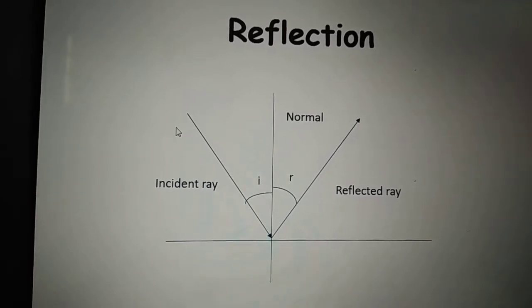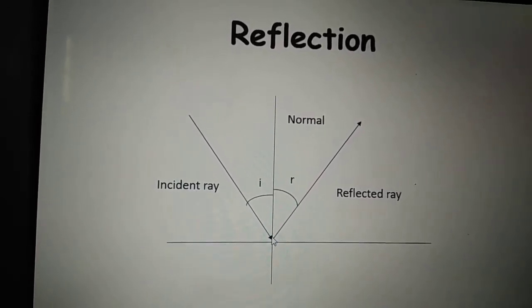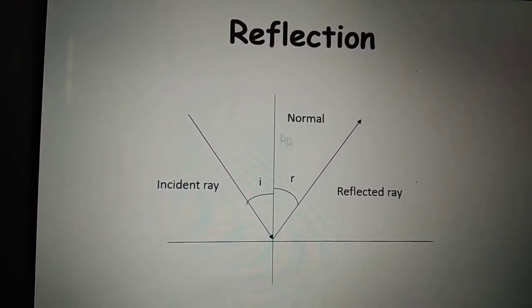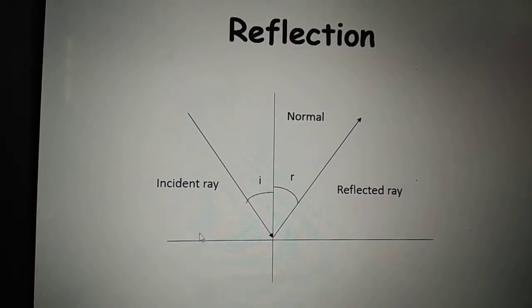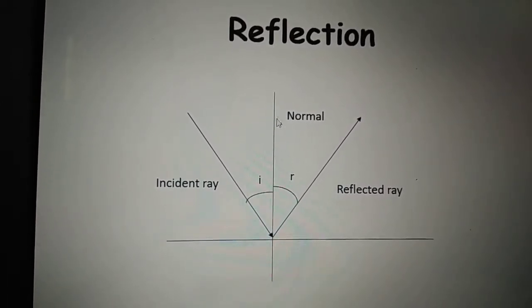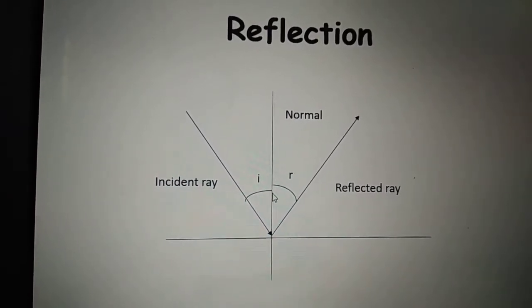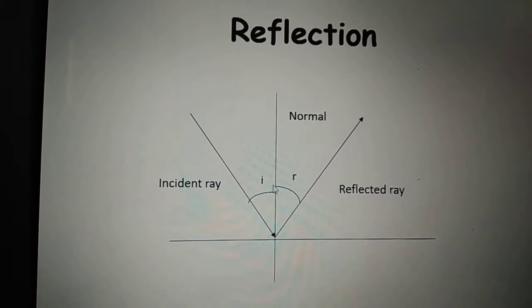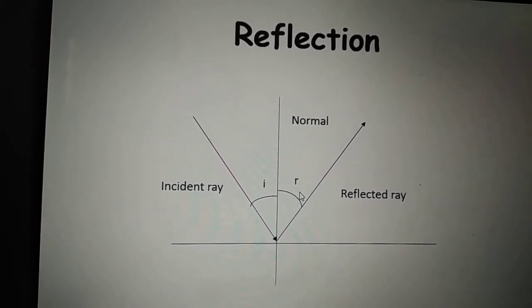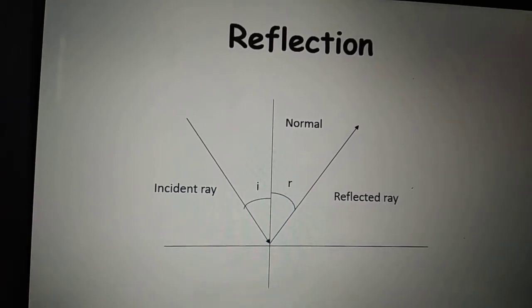Now the light ray which is incident is called the incident ray, and the one which strikes back and bounces back is called the reflected ray. This is my plane with the blue colored line and I will draw one perpendicular in this case, which is called the normal to this plane. Angle I is called the angle of incidence and angle R is called the angle of reflection. So to learn more about this, let's see the next slide.